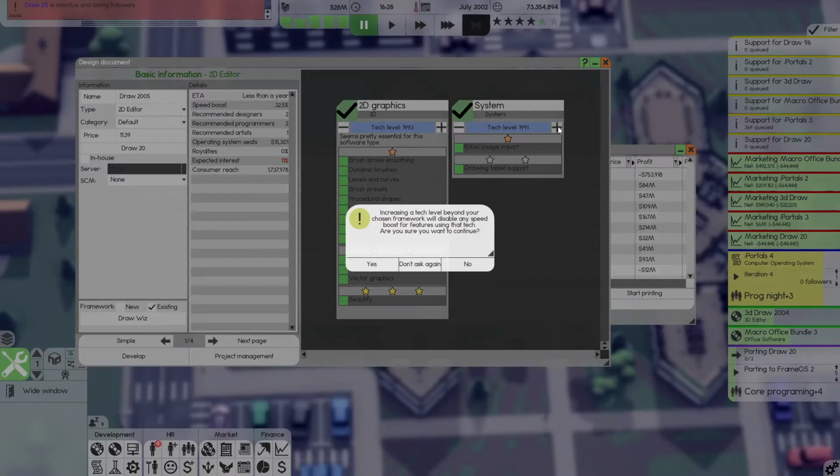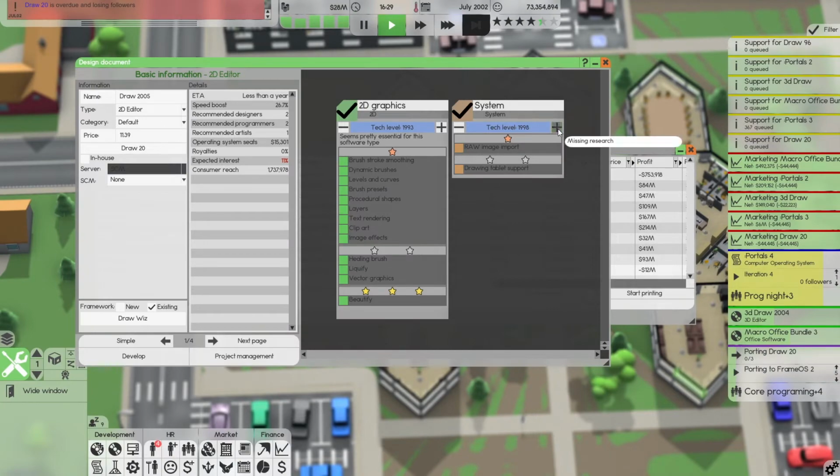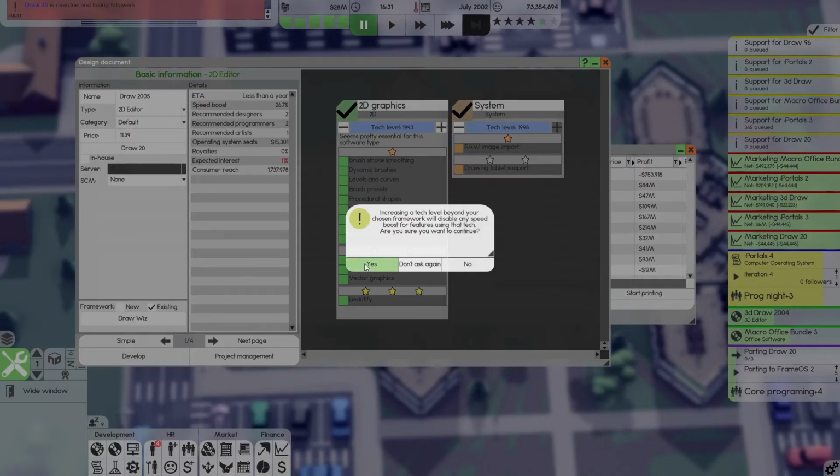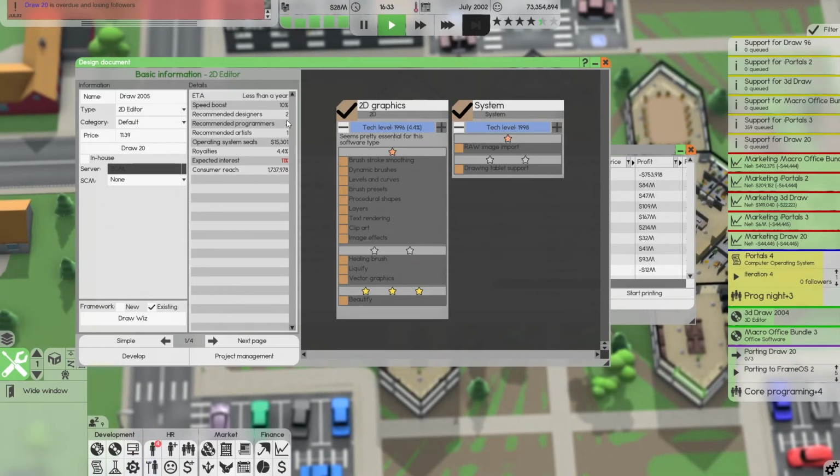So yes, you can see that I do not have up to the correct tech levels there. So these might not give me much speed boost anymore. Okay, yeah. So that's really the negative about using a framework. Although I'm still getting a speed boost of 10%, so that's great. I am going to do all of that.